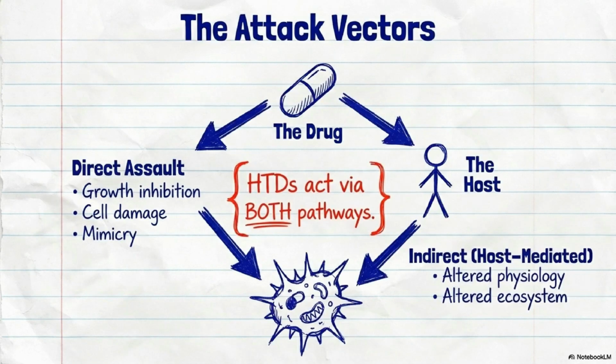genome within us. When analyzing drug efficacy, we distinguish between a direct assault on a pathogen and indirect pathways that work through the host's own biology. Host-targeted drugs, or HTDs, are particularly effective because they utilize both of these mechanisms simultaneously to combat infection. By combining direct growth inhibition with altered host physiology, HTDs create a powerful two-pronged offensive against microbial threats.